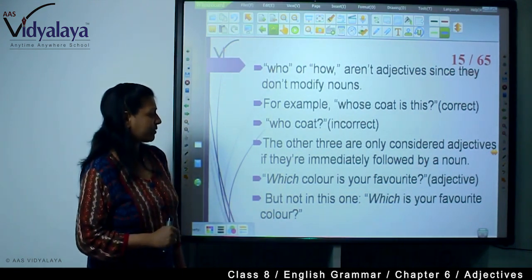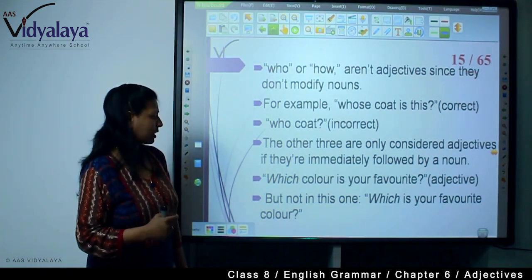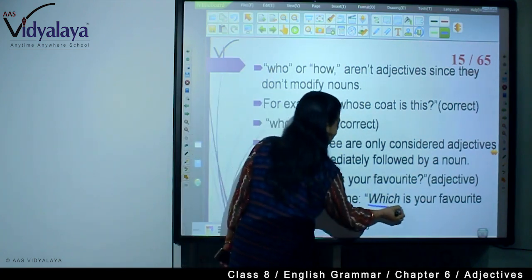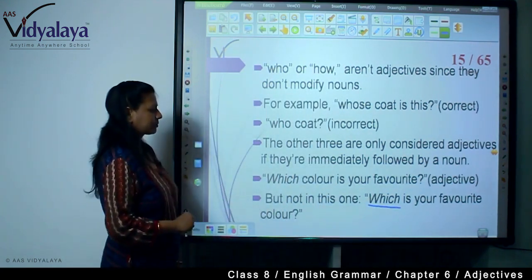Which color is your favorite? This is an adjective. But not in this one. Which is your favorite color? Here, this "which" is not an adjective.